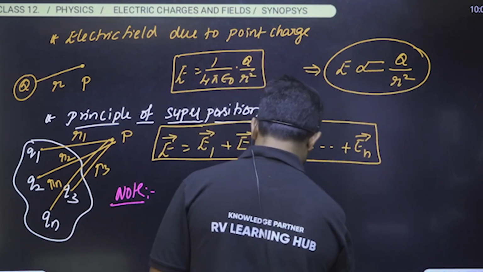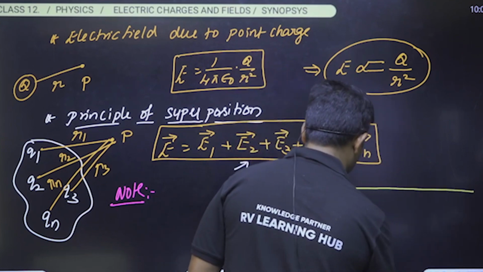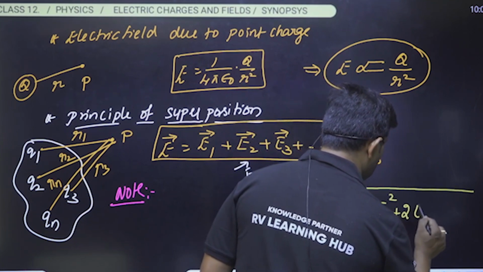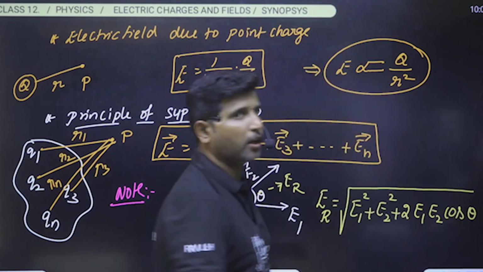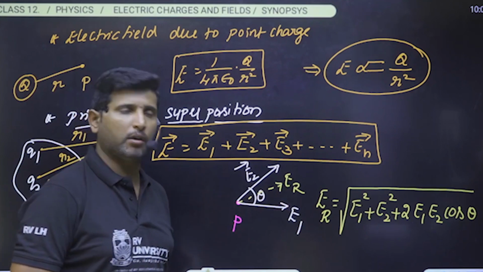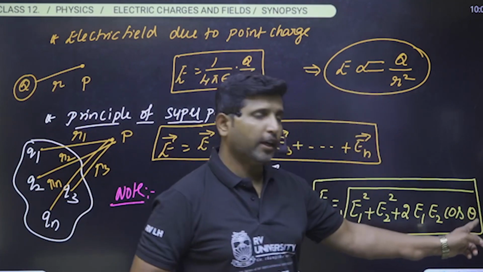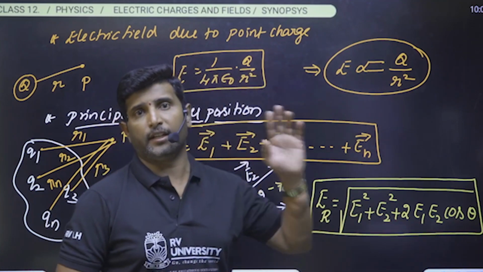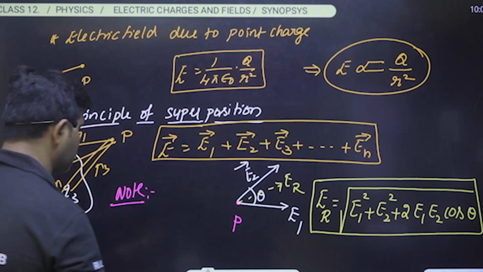I will write clearly here. See here, ER is equal to the square root of E1 square plus E2 square plus 2 E1 E2 into cos theta. Okay, like that we can write the resultant intensity formula. What is the theta here? Theta is the angle between the two electric field intensities. Okay, so that is about the principle of superposition.